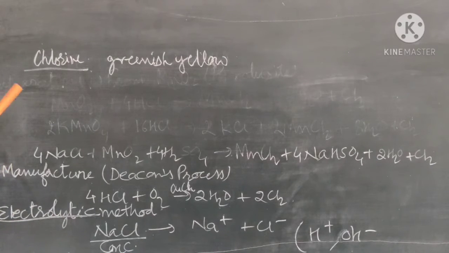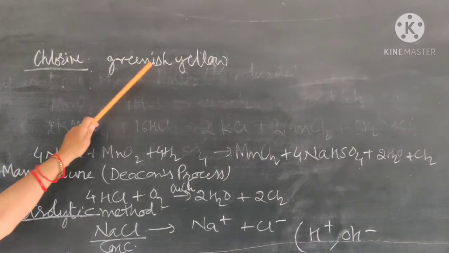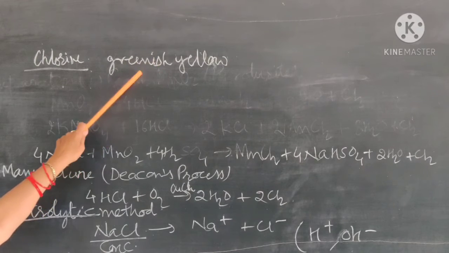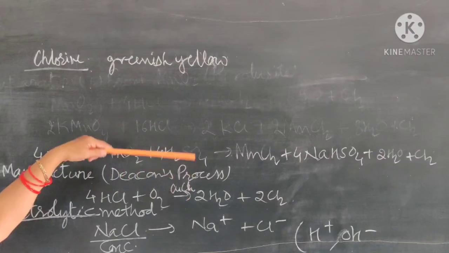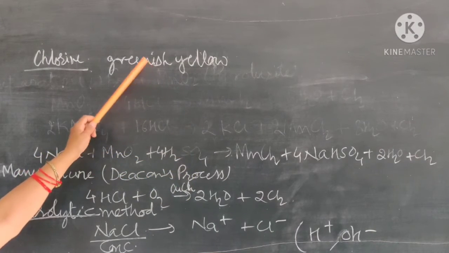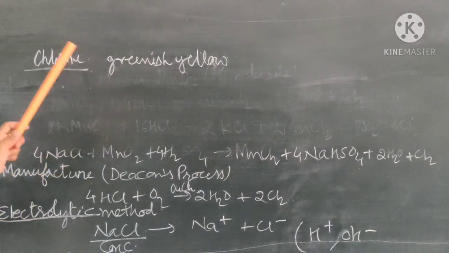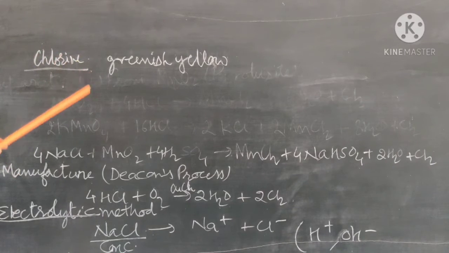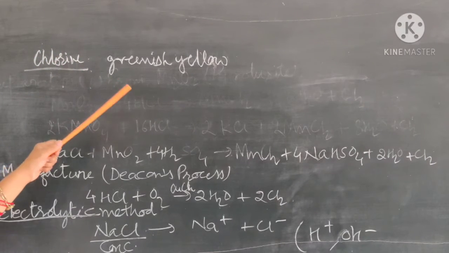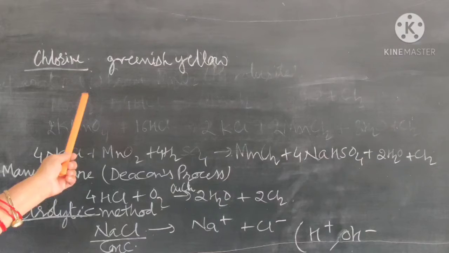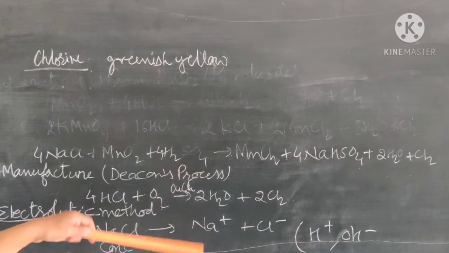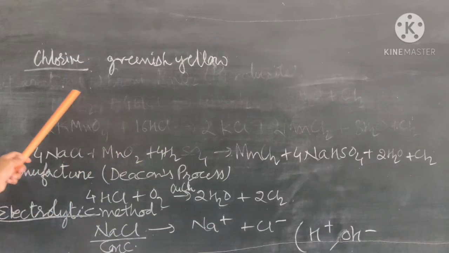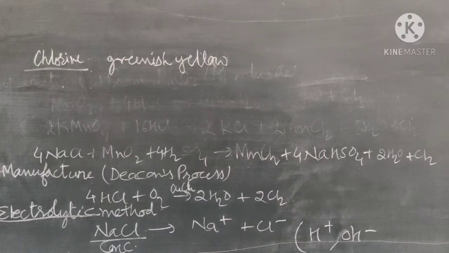I am repeating. The color of the chlorine gas is greenish yellow. Then it has a very pungent, suffocating smell, so when we inhale it, the throat will be choked. It is heavier than air, and it is a poisonous gas. It is fairly soluble in water. When we inhale it in a large quantity, we will feel a headache. So these are the physical properties of chlorine gas.